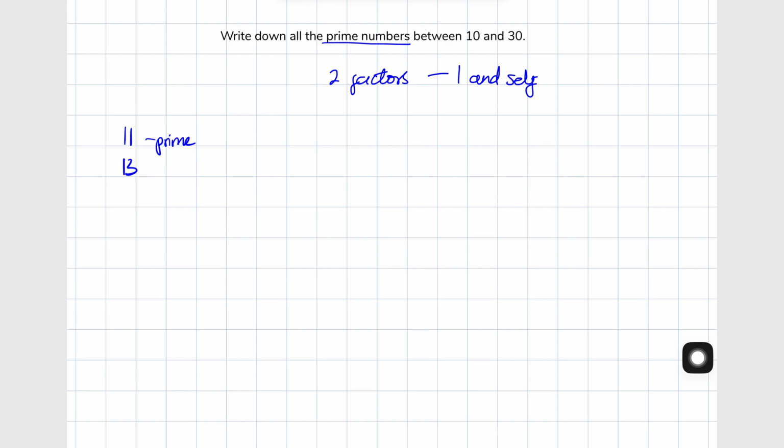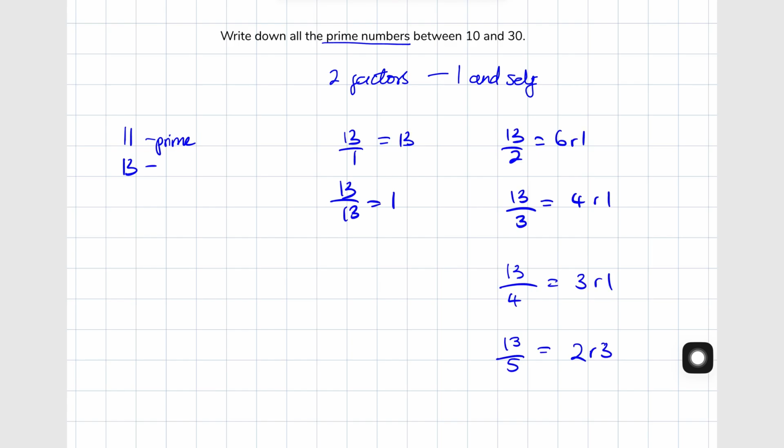13? It is a prime number because only dividing it by 1 and 13 won't leave a remainder. All the other numbers, which is 2 to 12, leave a remainder. And here's a trick. You don't have to divide the number with all these numbers. When solving this problem, all you need to check is if the number has a third factor to disqualify it as a prime number. Because, remember, a prime number only has 2 factors.